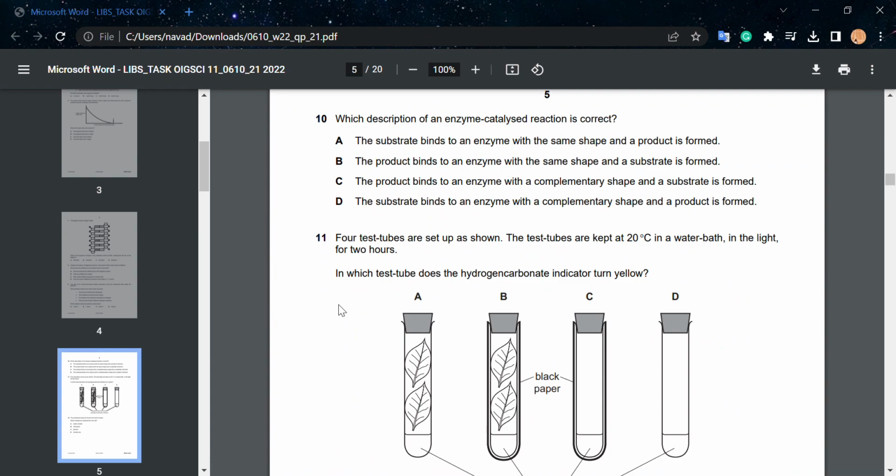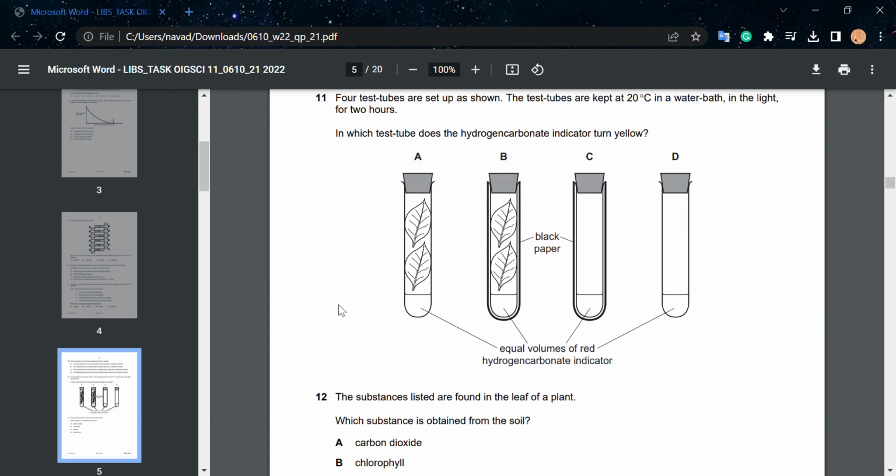Question number 10. Which description of an enzyme catalyzed reaction is correct? Okay, let's take a look at this. The structure binds to an enzyme with the same shape and a product is formed. The product binds to an enzyme. Well, that's incorrect, so we can just rule that out. The product binds to an enzyme. No, that's wrong. The substrate binds to an enzyme. Yes, the correct answer is D.